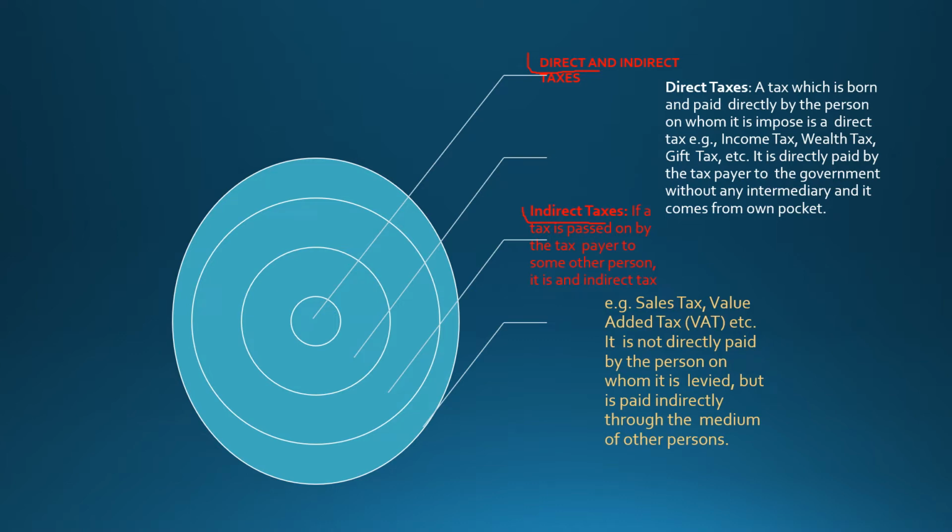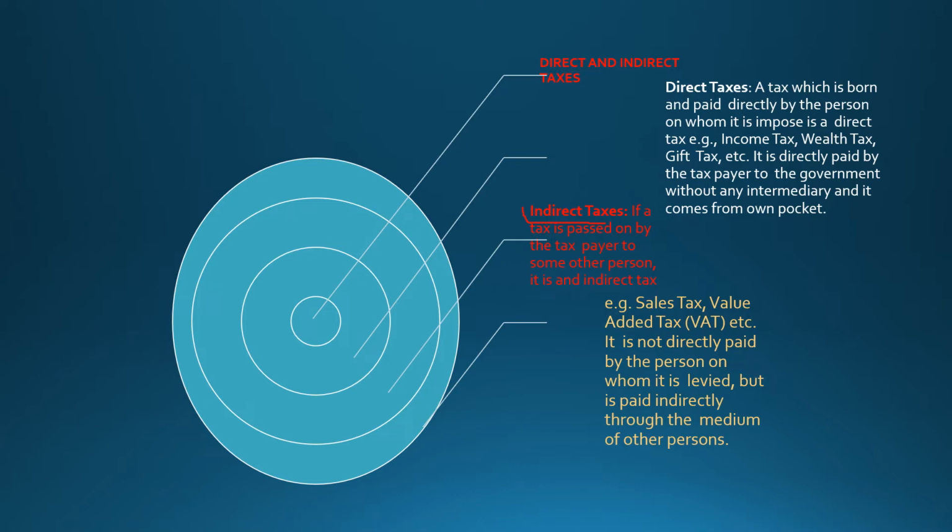For example, income tax, wealth tax, capital gains tax, securities transaction tax, fringe benefits tax. This fringe benefits tax was not there before; it was introduced in the year 2005. And banking cash transactions tax, on amounts of 50,000 rupees and above, was also introduced in 2005. In India, all direct taxes are levied and administered by the CBDT, that is the Central Board of Direct Taxes.